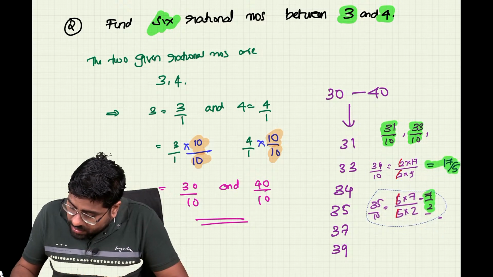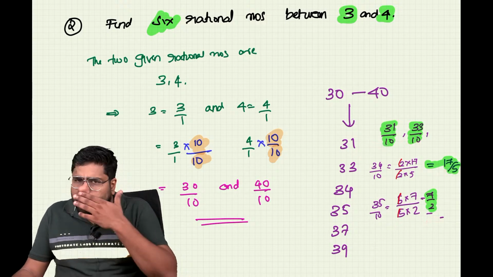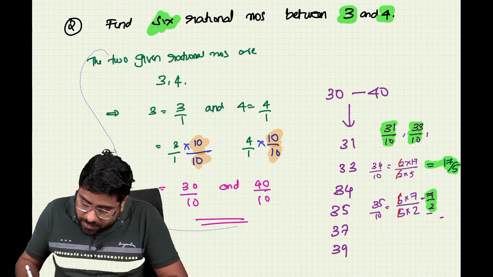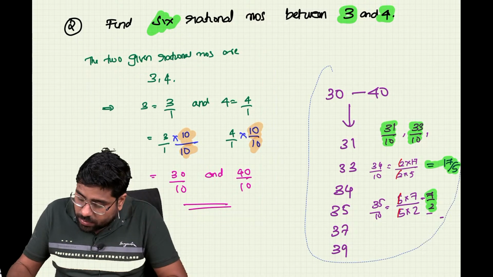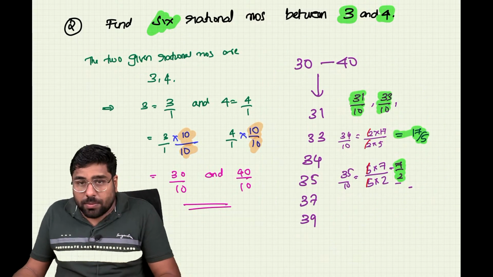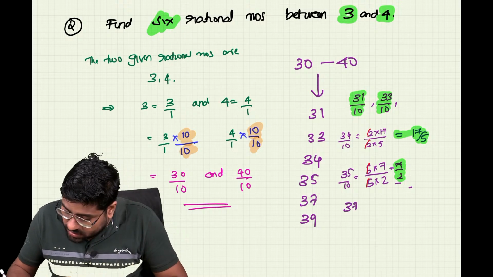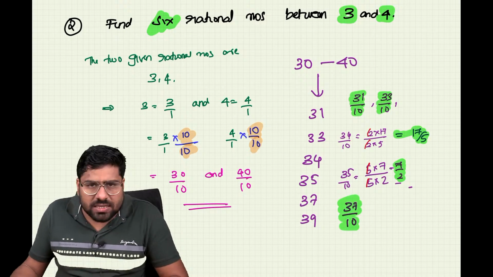So we got how many rational numbers now? We got 1, 2, 3 and 4, right? Are you able to see it? Even though it is a little bit small, உங்களுக்கு சின்னதா இருக்குது எனக்கு தெரியும், ஆனாலும் பரவாயில்லை. I hope you are able to see it. Now let's go ahead and find the next one, which is going to be what? 37 divided by 10. அது இன்னும் simplify பண்ண முடியாது. That is the last form of it.